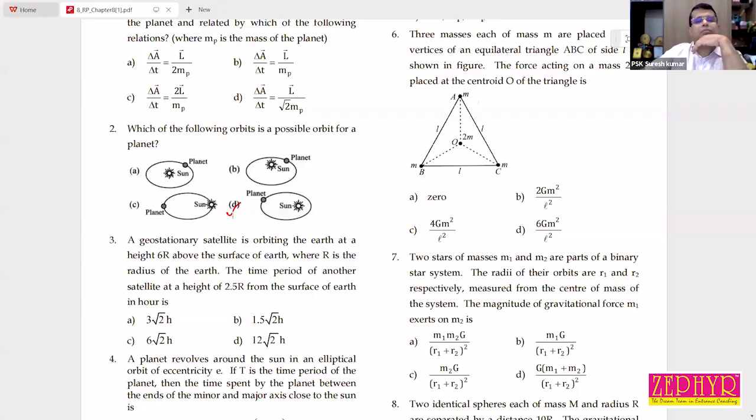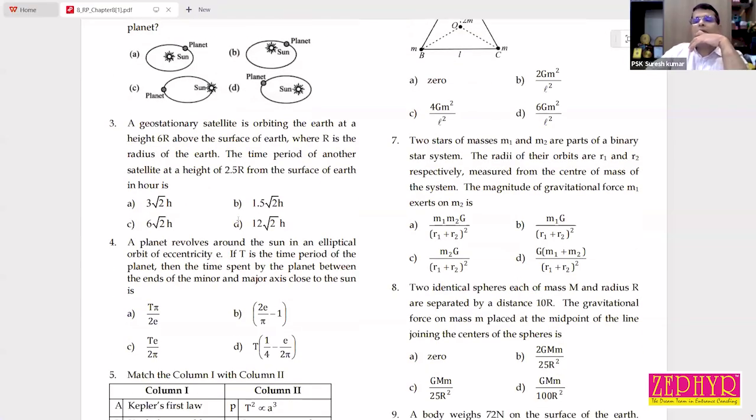Then third one. Badra, please read, Badra, Nidish. Yes, sir. A geostationary satellite is orbiting the Earth at a height 6r above the surface of Earth, where r is the radius of Earth. The time period of another satellite at a height 2.5r from the surface of Earth in hours is. Come on, quick. All of you, please. Finish it. Quick.